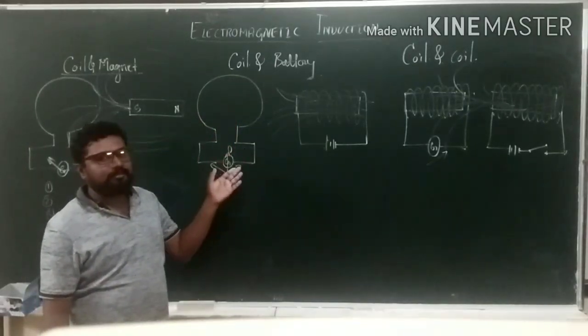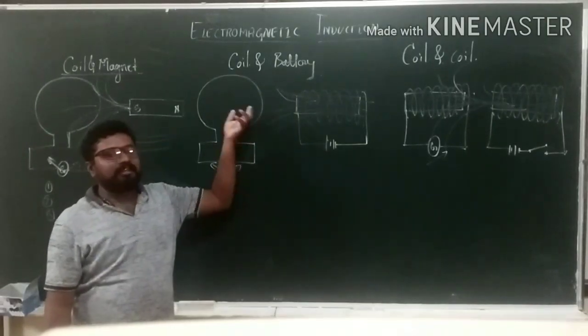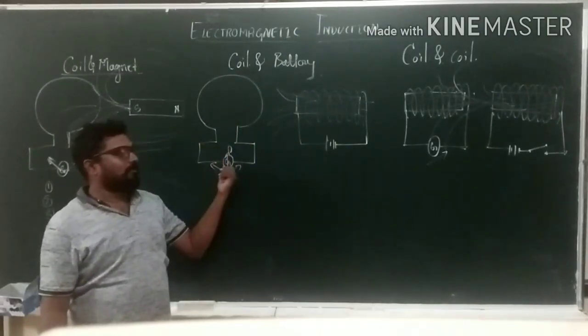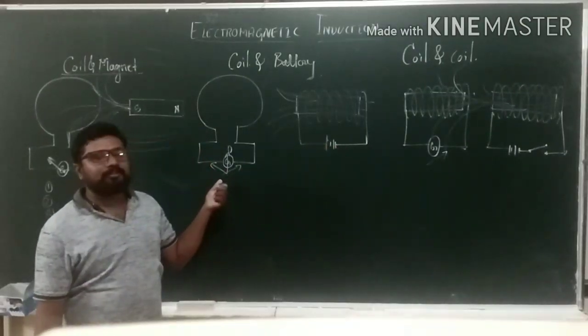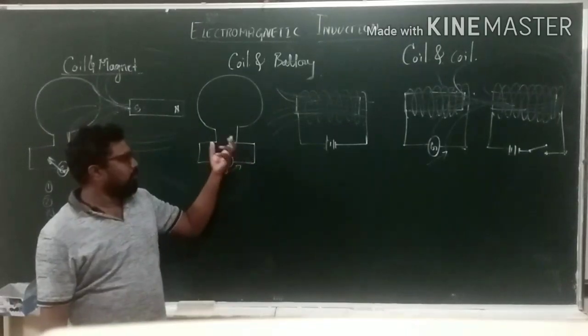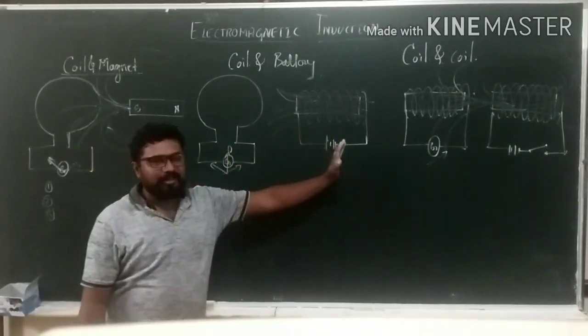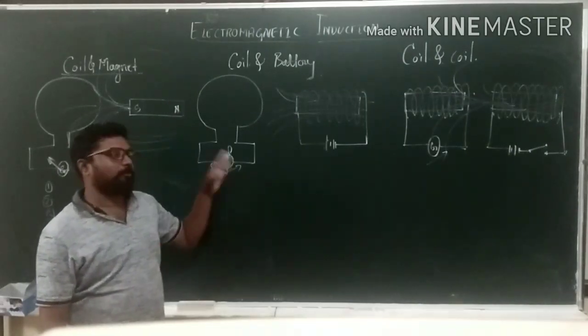That current is noticed by the galvanometer. Same, as soon as it comes near, magnetic field lines enter, and the galvanometer shows deflection. As soon as it is moved away, the magnetic field lines pass in the backward direction. At that time also it shows the galvanometer deflection, but opposite to the first one.